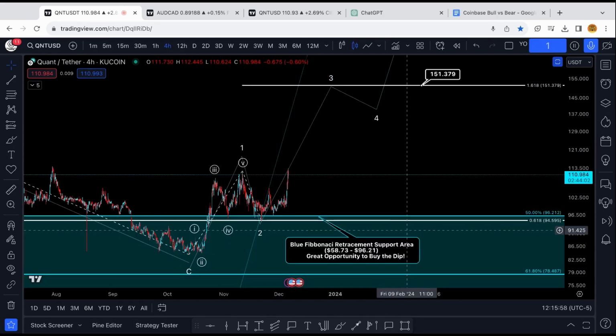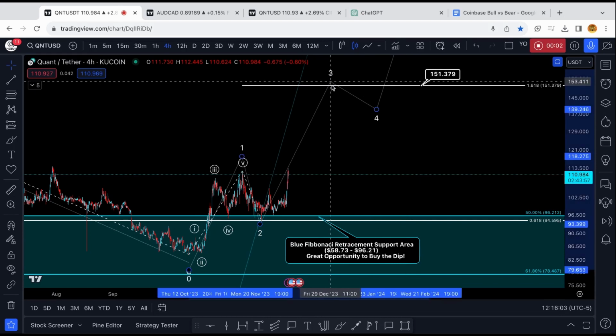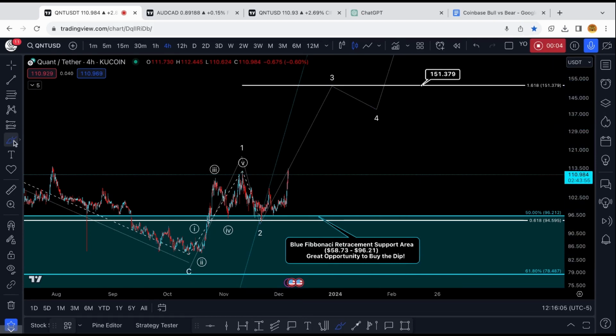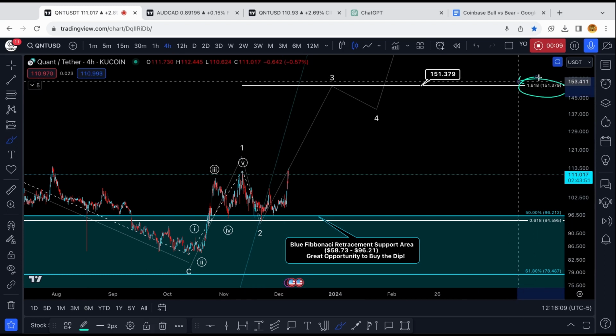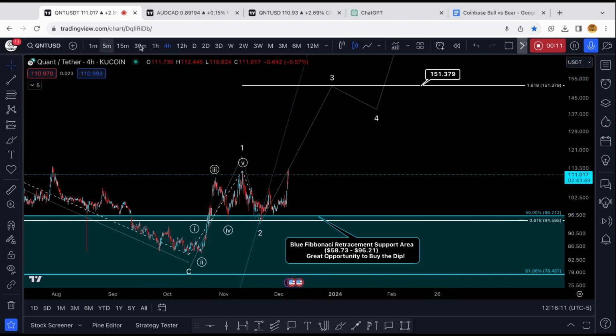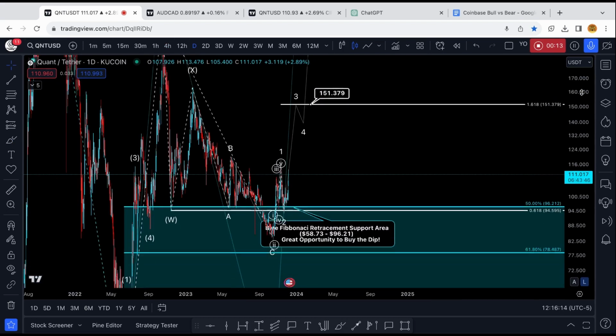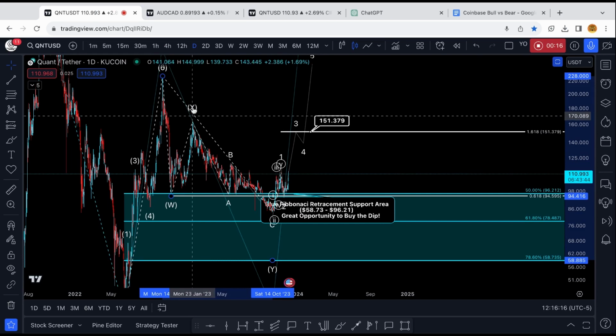Now, in the short term, just given how Bitcoin looks right now, I'm in favor of a direct breakout in wave 3 of minor degree, which should take Quant to the 1.618 trend-based fib extension level at roughly $150. There is confluence at the $150 level. Specifically, that is where the X wave in intermediate degree topped out.